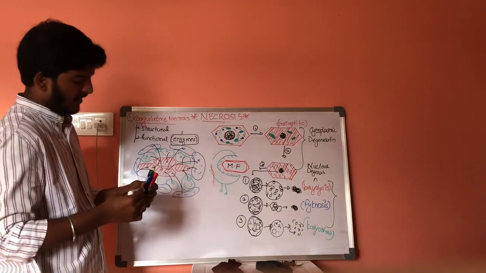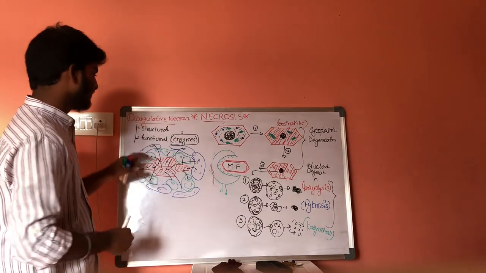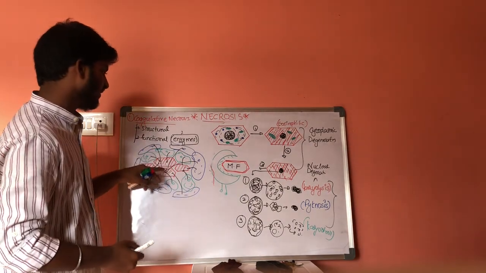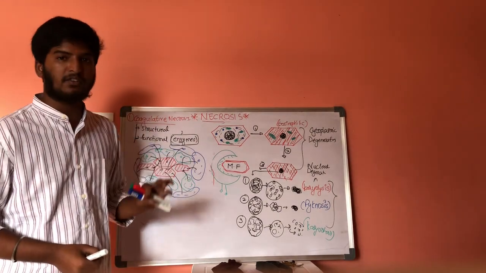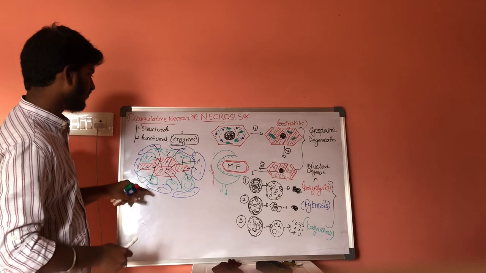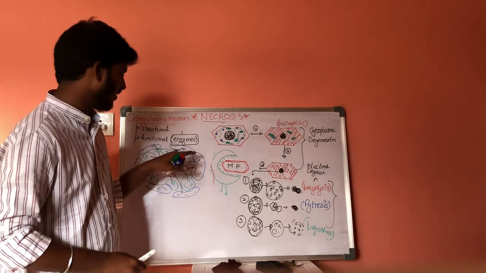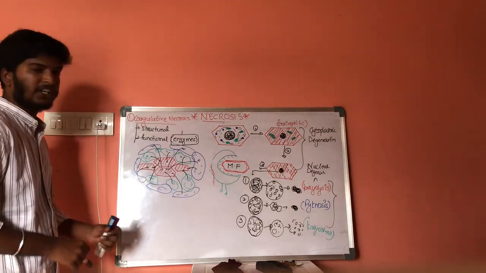With the help of chemical mediators like interleukins and cytokines, the outermost layer of the cell in coagulative necrosis will get damaged. This is coagulative necrosis, with the help of neutrophils or macrophages. This is one type of necrosis, that is coagulative necrosis.